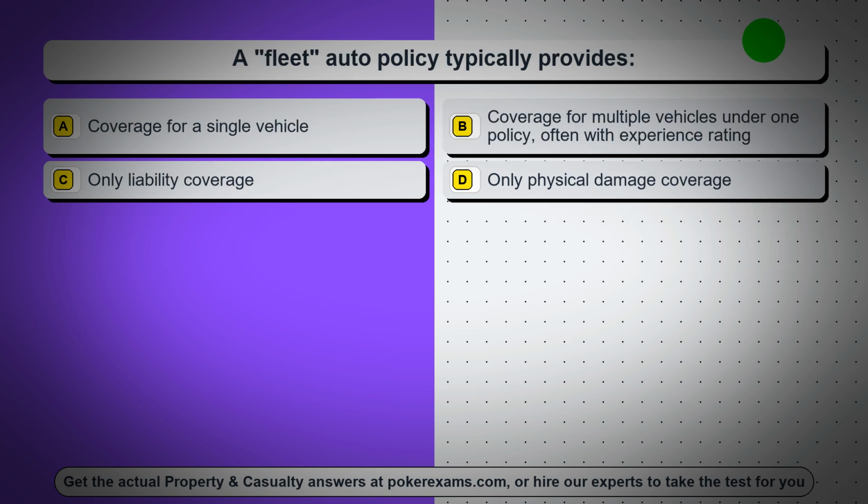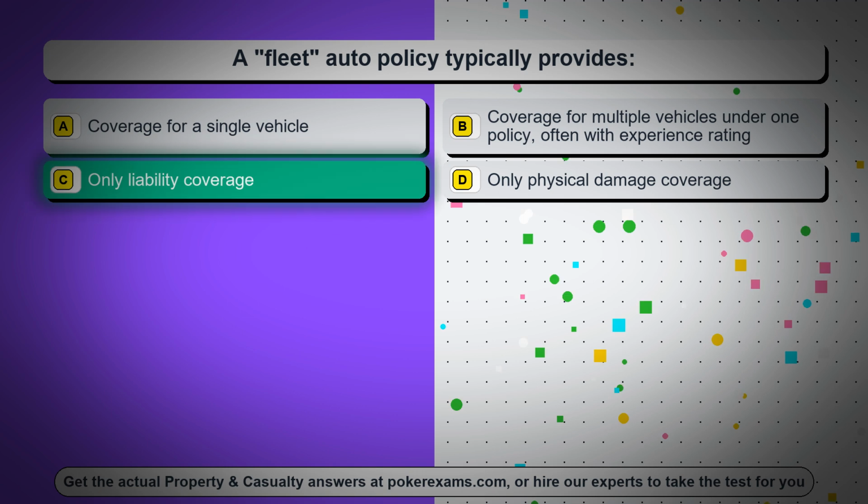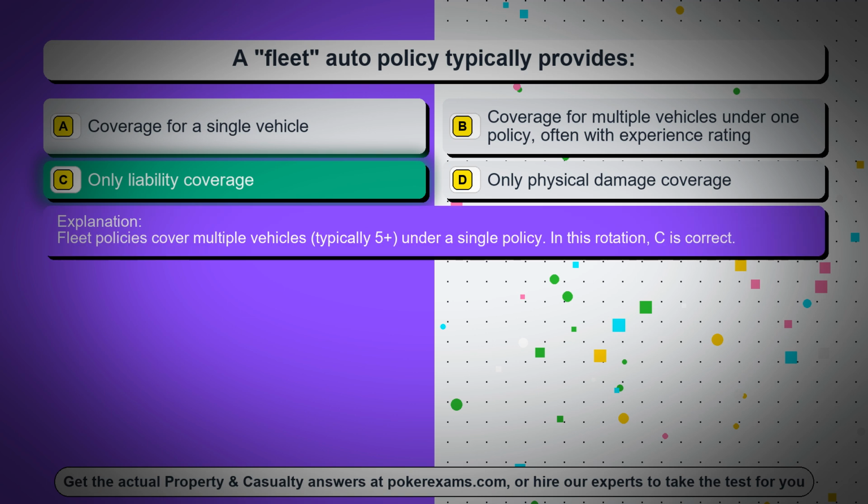Question 61. A fleet auto policy typically provides. Option A, coverage for a single vehicle. Option B, coverage for multiple vehicles under one policy, often with experience rating. Option C, only liability coverage. Option D, only physical damage coverage. The correct answer is option C, only liability coverage. Fleet policies cover multiple vehicles, typically 5+, under a single policy. In this rotation, C is correct.